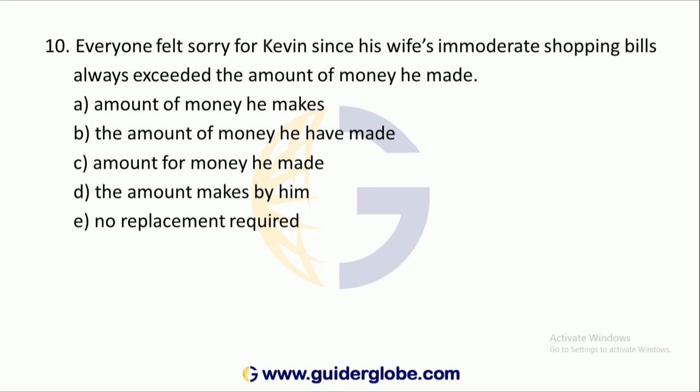Sentence correction. Here we are going to underline a word. Amount of money he made. This is what the question says. For the underlined phrase, from the given 5 options, select the one which will be grammatically and contextually correct. Let us see what to do.